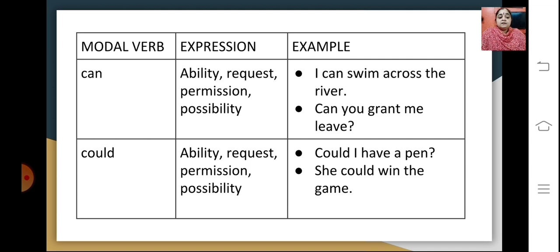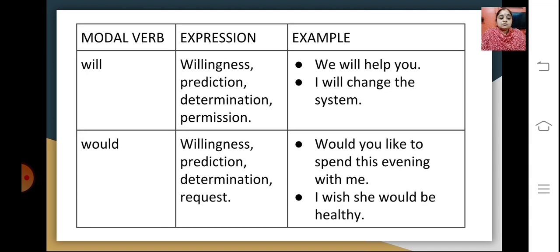Let's move further. Here you can see the modal verb is will. The expression here is willingness, a prediction, determination, and permission. The example here is we will help you. Okay, it's like willingness to help someone. Or I will change the system. It's kind of a determination stating that one can change the system.